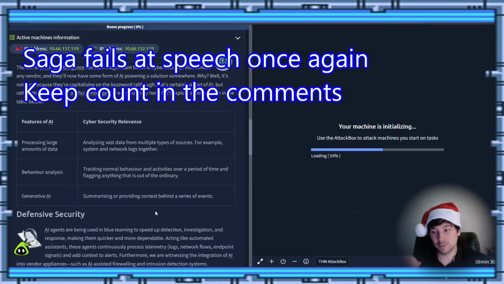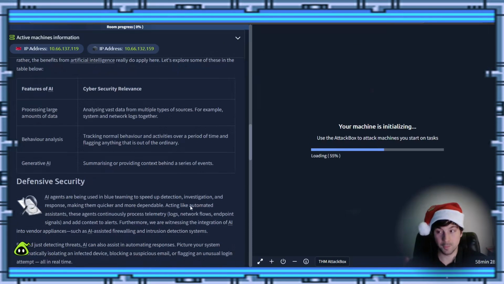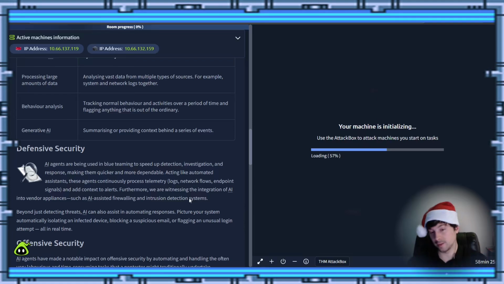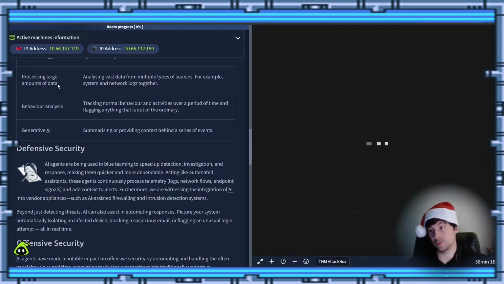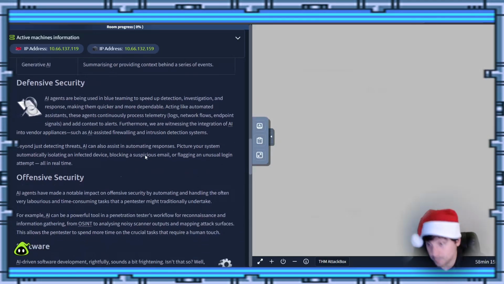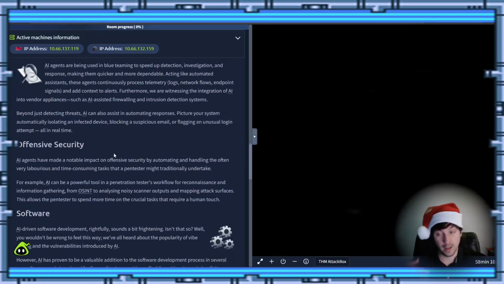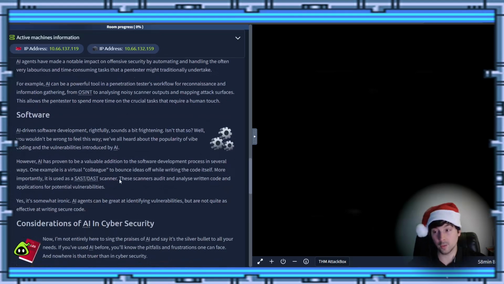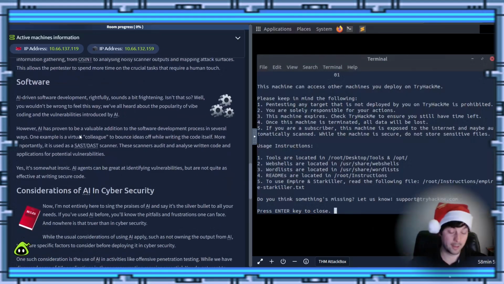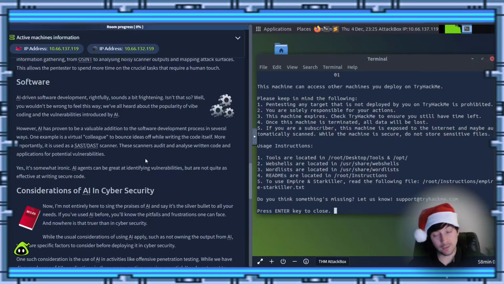And generative AI summarizes or provides context behind a series of events. So this is where it actually produces something, and this is like when you get a response from the chatbot, it is generally gathering from that mass amount of data and training, and it produces something to you that's hopefully of value. And it talks about down here the defensive security versions of AI, the offensive side, and software, where it can like vibe code, which is really popular right now, but it's actually really bad at writing secure code. All right, so this over here, feel free to read this terminal, and we're just going to close it for now, okay?